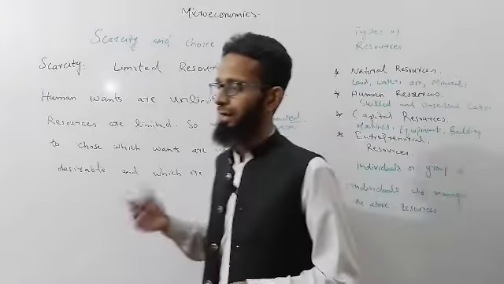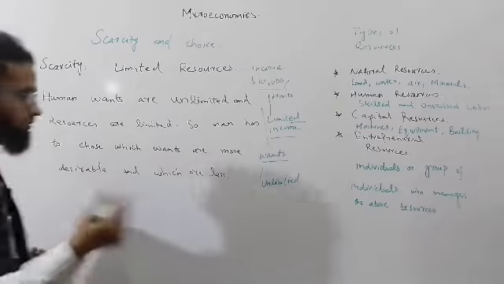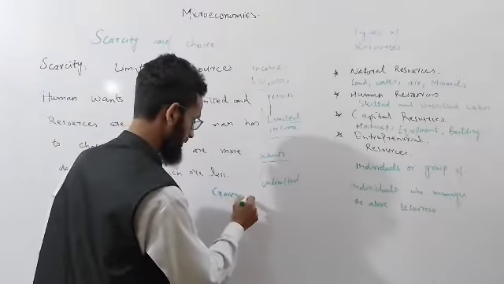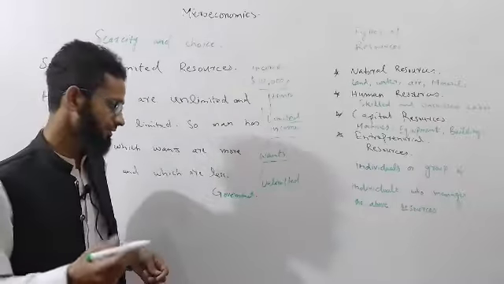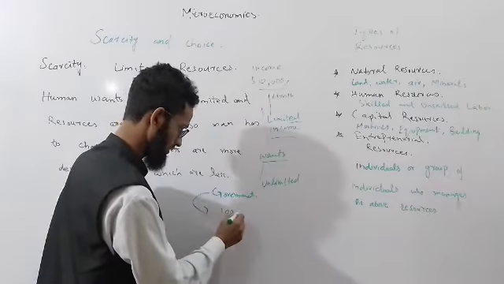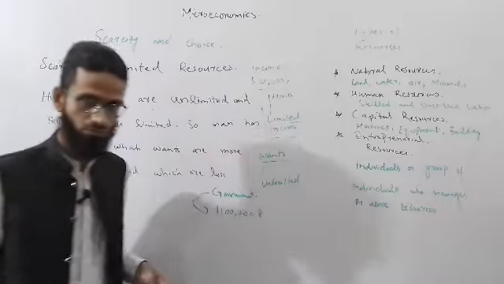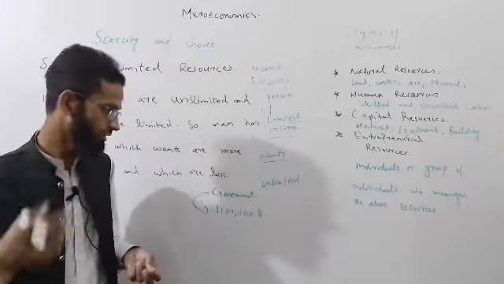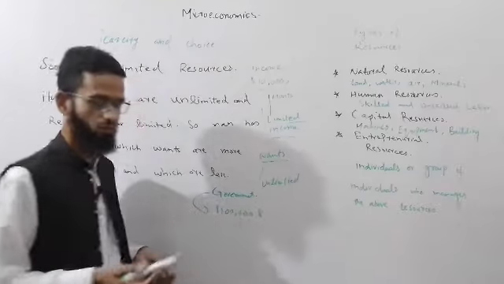Just like at the macro level, when we talk about government, the government collects money from taxes, fees, and different sources of income, and might accumulate $100,000 billion.